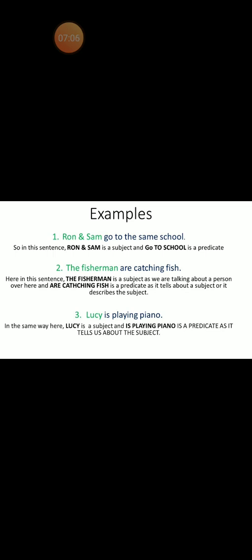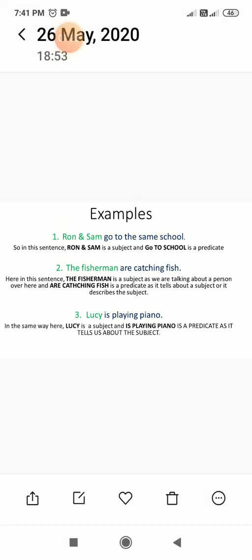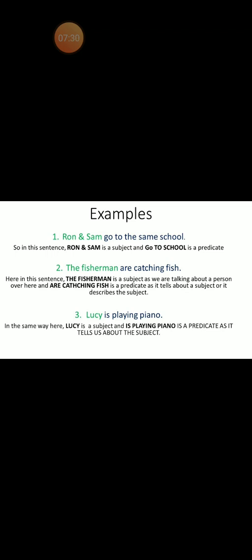As I said earlier, students, the fishermen here, we are talking about a person, and the term which is describing our subject is what a fisherman is doing. He is catching the fish. So the fishermen are catching fish. So are catching fish is our predicate because it describes our subject.